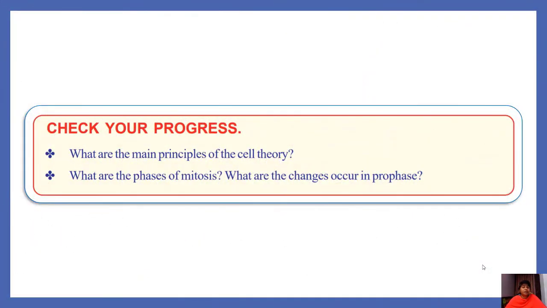What are the main principles of the cell theory? All living beings are made up of cells. The structural and functional units of living beings are cells. New cells are formed from pre-existing cells. These are the principles. What are the phases of mitosis? The phases of mitosis are prophase, metaphase, anaphase, telophase, and cytokinesis. What are the changes that occur in prophase? You have to write the changes which occur in prophase here.